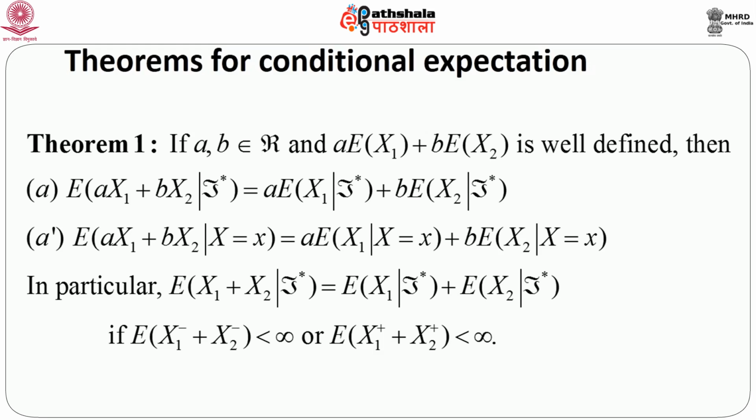As a particular case, if we put a equals b equals 1, then the conditional expectation of a sum of random variables is nothing but the sum of conditional expectations, provided of course expectation of X1 minus plus X2 minus is less than infinity, or expectation of X1 plus X2 plus is less than infinity. Otherwise we might face the value infinity minus infinity, which actually does not exist. So that is the reason that one of these must be less than infinity.